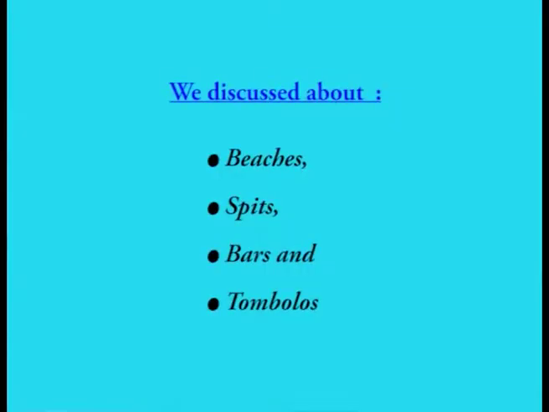Deposition creates a range of landforms. We discussed beaches, spits, bars, and tombolos with examples. Local factors that influence shoreline erosion are the proximity of a coast to sediment-laden rivers, the degree of tectonic activity, topography and composition of land, prevailing winds and weather patterns, and the configuration of the coastline and nearshore area.